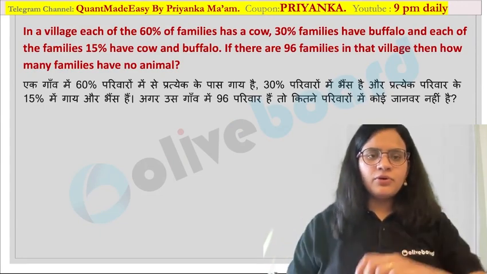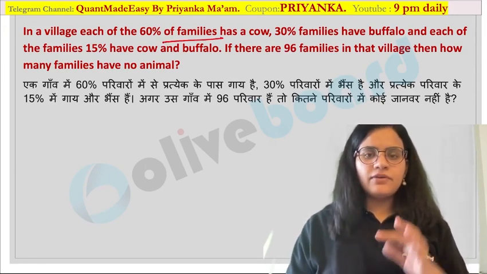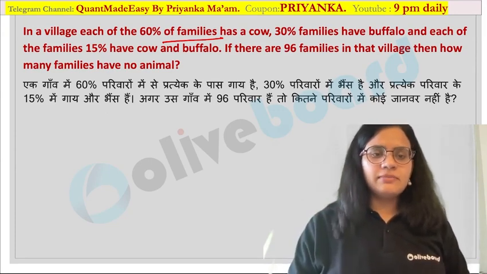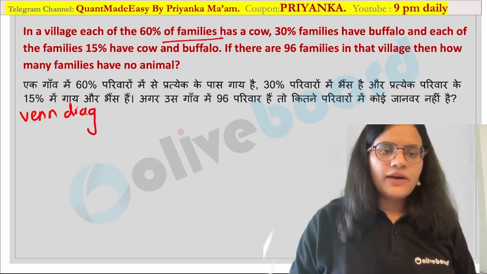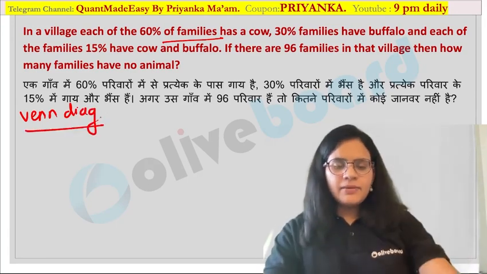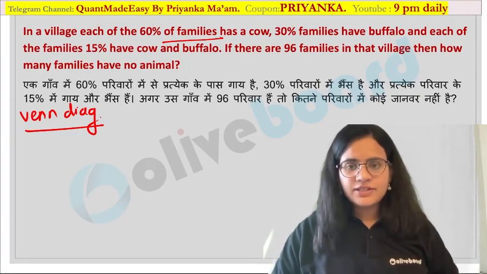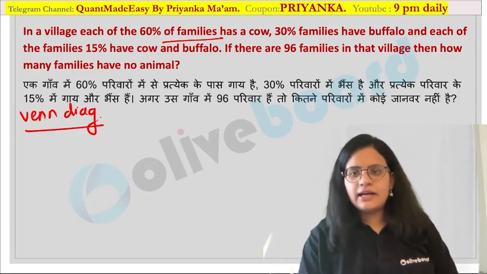Okay, we will solve one more question over here. In a village, 60% of the families have a... okay, this question is not based on that. It is based on the next concept, that is nothing but the Venn diagram concept. Whenever you are talking about percentages, generally either tree diagram based questions, allegation based questions, or Venn diagram based questions are frequently seen in your exam. So let us see the Venn diagram now.